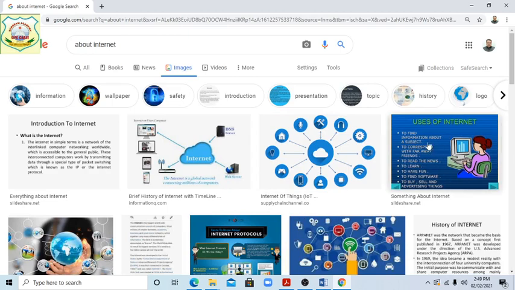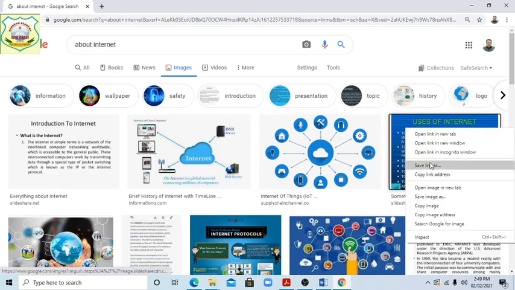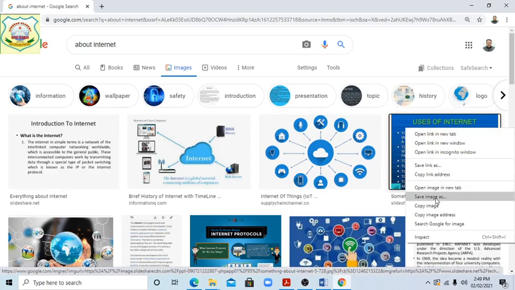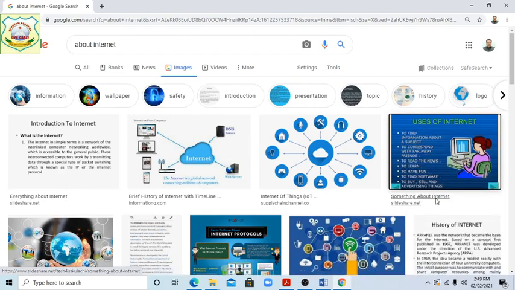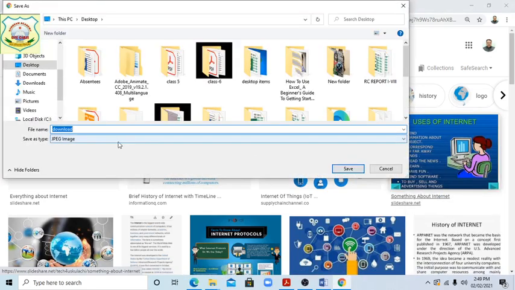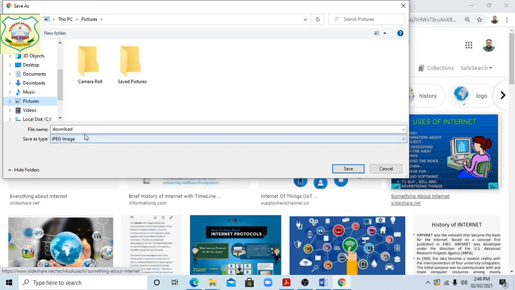Any image, right click here, Save image. Now there is Download and Desktop, and you can choose here This PC, 3D Objects, Downloads, Documents, Music. Music is music, Pictures. Yes, you can save here in Downloads.